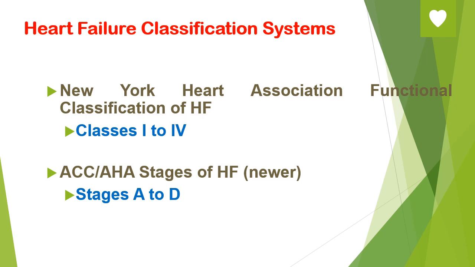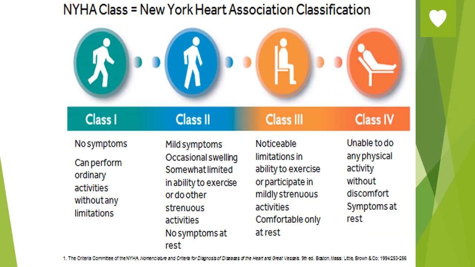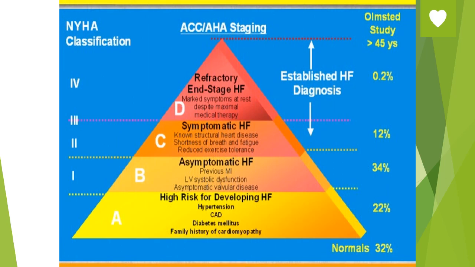And the other one, the newer one, is the American staging of heart failure, going from stage A, a patient that has a risk for developing structural heart disease. Stage B is a patient with structural heart disease already, but no symptoms of heart failure. Stage C is a patient with symptomatic heart failure with reduced exercise tolerance. And stage D is when the heart failure is refractory to all kinds of medication, and now we are looking for very advanced treatment.